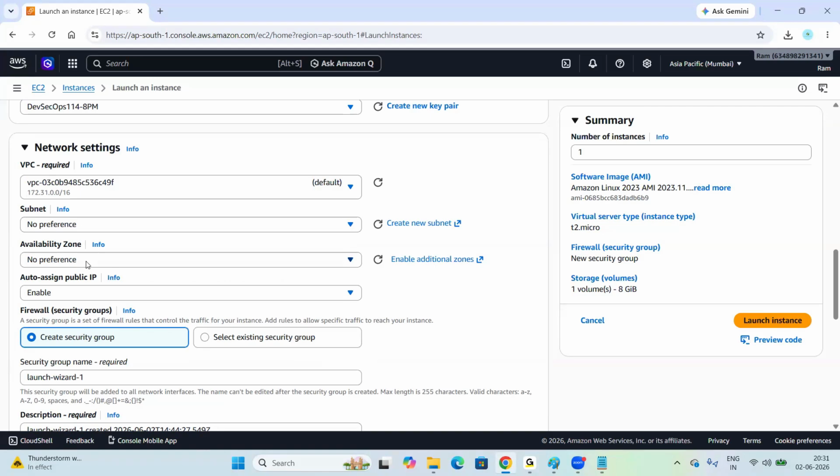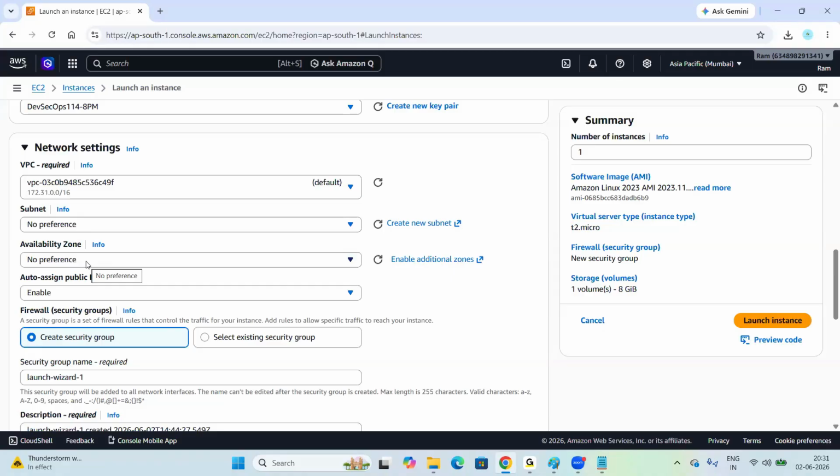What is an availability zone? We already discussed it in the demo session. 3 types of data centers we discussed. First one is region, second one is availability zone, third one is edge location. Region is the primary data center.